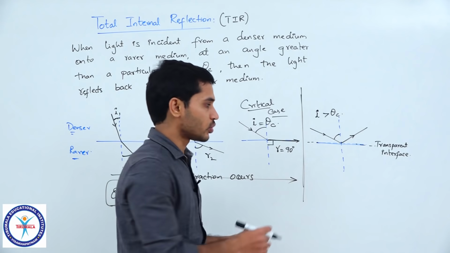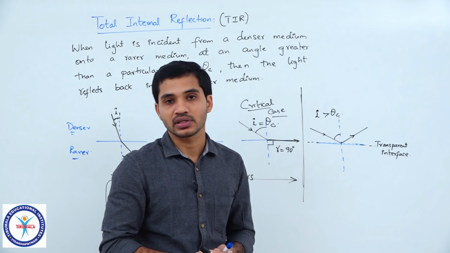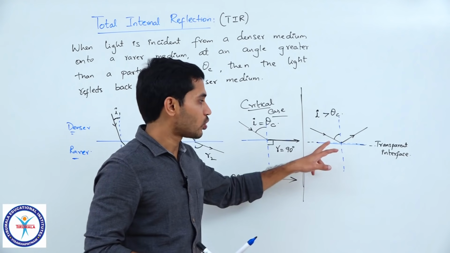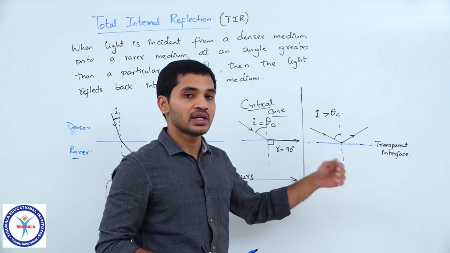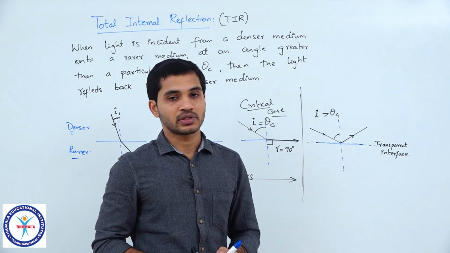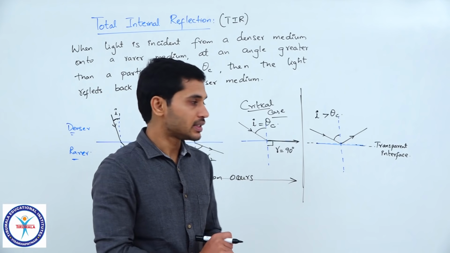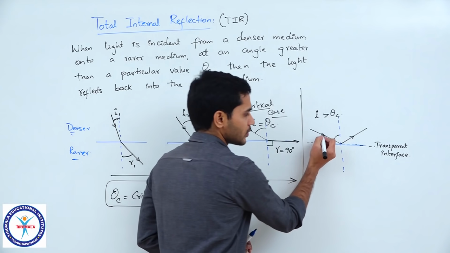According to Snell's law, we know that mu 1 sin theta 1 is equal to mu 2 sin theta 2. In this particular scenario, refraction will not be possible. You will also understand that mathematically in a while, but I hope this is clear.